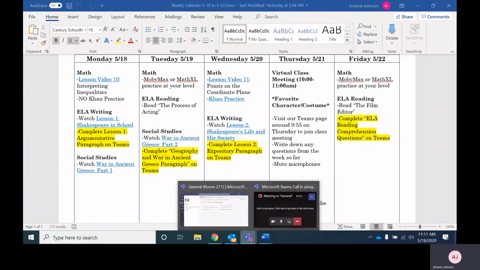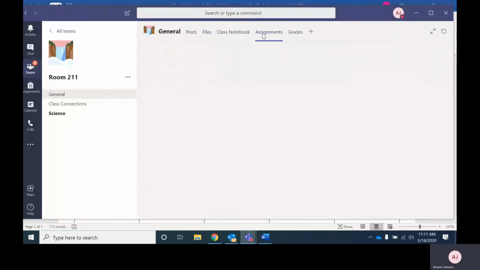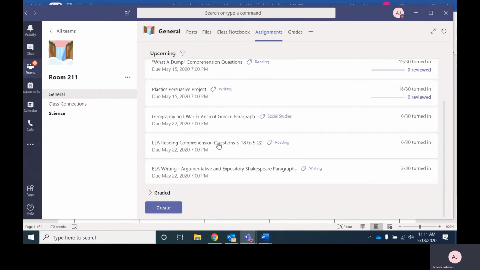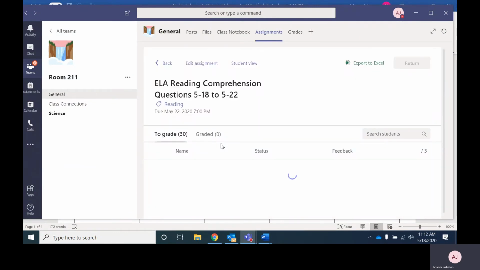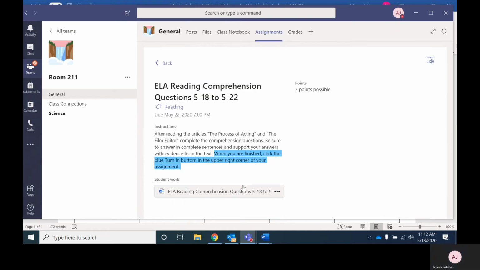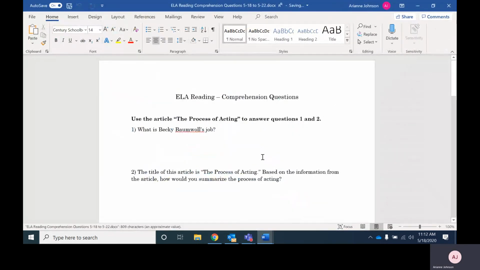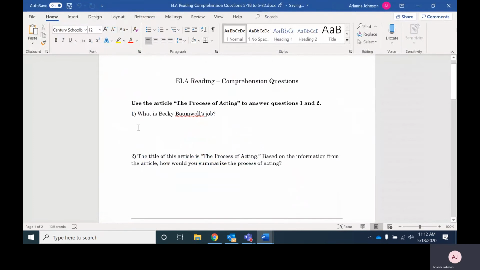It says complete ELA reading comprehension questions on Teams. So if you go to your assignments, this one is ELA reading comprehension questions. You would click on this and open. If I were you, I would download the document rather than opening it in Word. But since I'm not typing a response, I'm not going to download it. This is where you would type your responses. Make sure that you cite text evidence, watch your spelling, and answer in complete sentences. You want to make sure that your answers are academic, just practicing good academic responses.